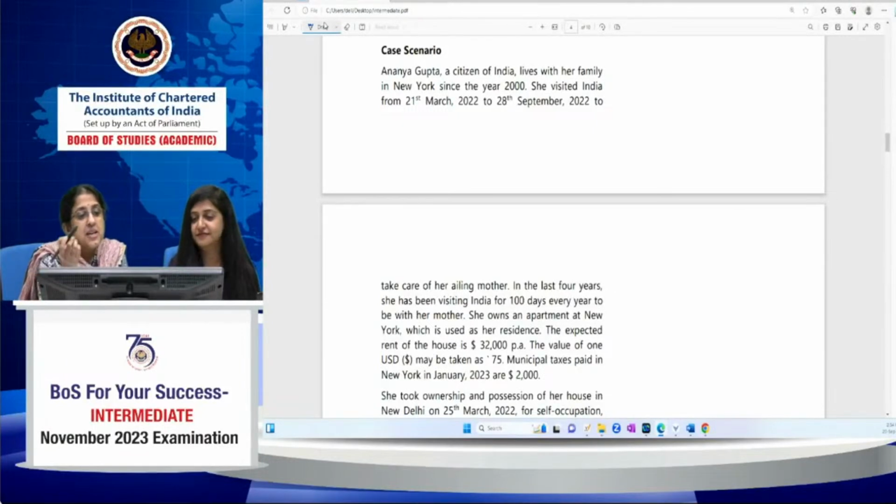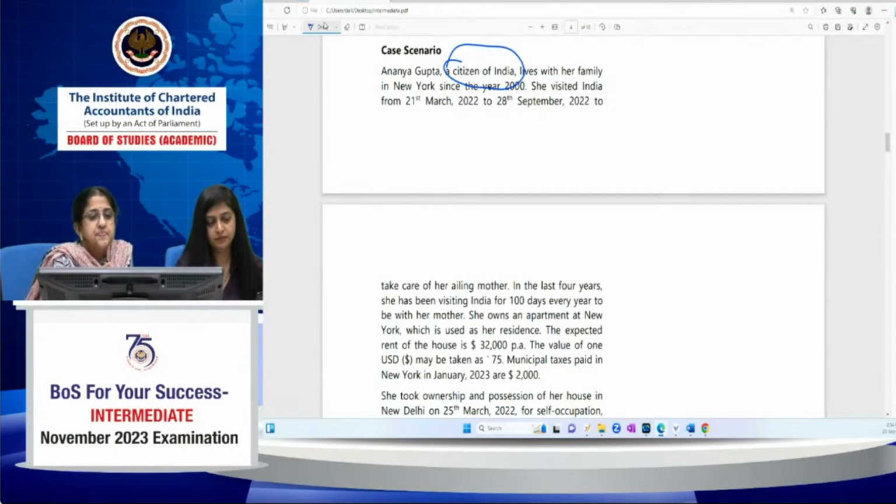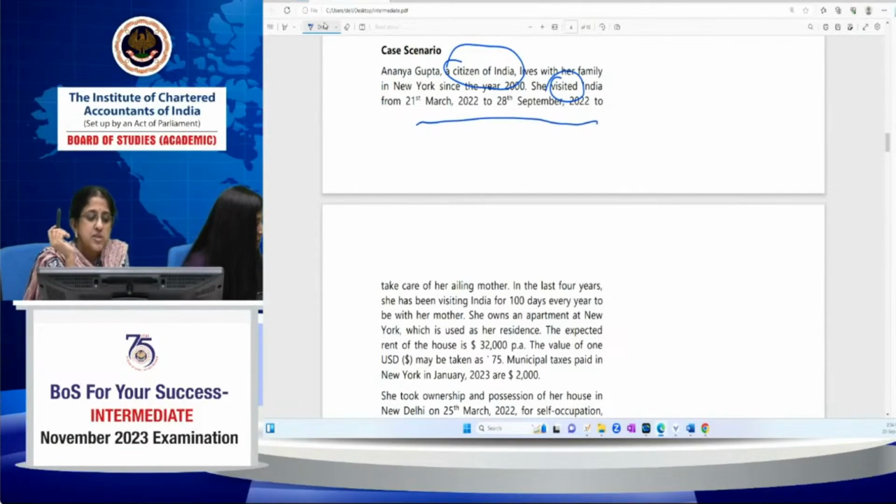Ananya Gupta, a citizen of India. These things you keep in mind, that's why I'm circling it. She lives with her family in New York since the year 2000. So for the last 23 years she has been living there. She visited India from 21st March 2022 to 28th September 2022 to take care of her ailing mother. In the last 4 years, she has been visiting India for 100 days every year to be with her mother.